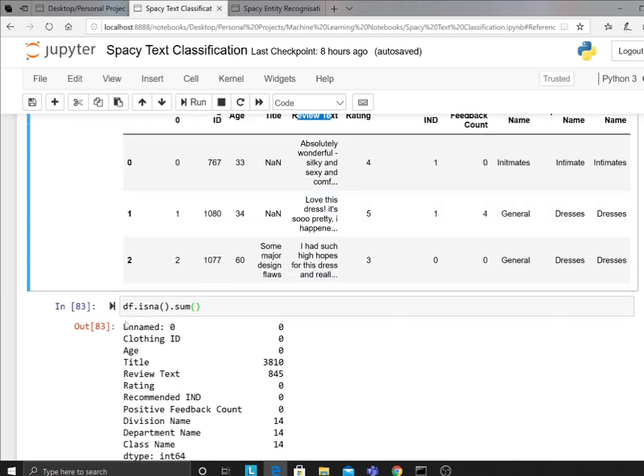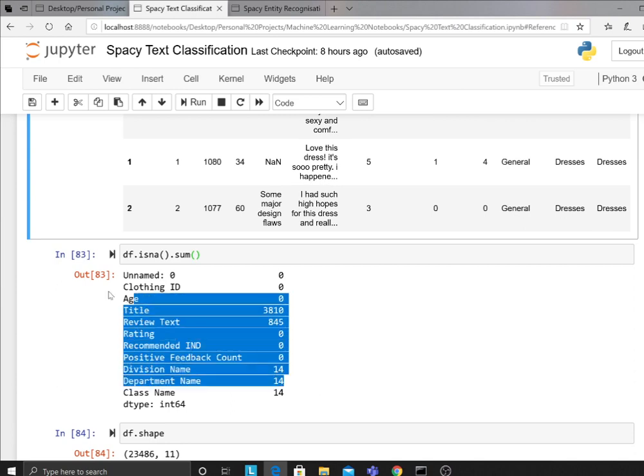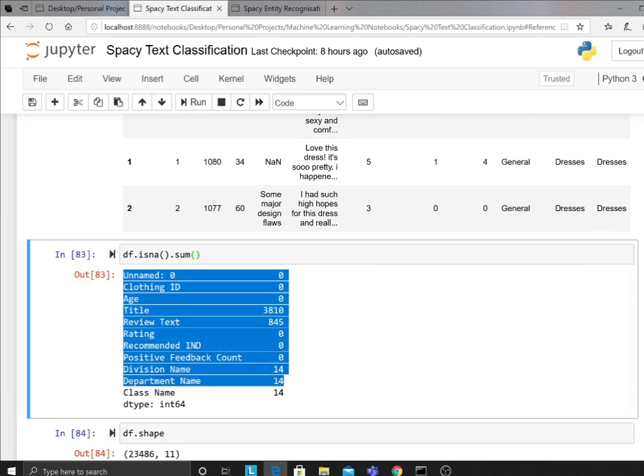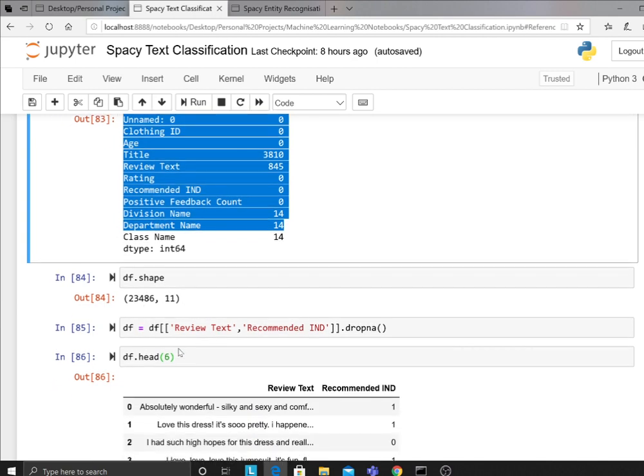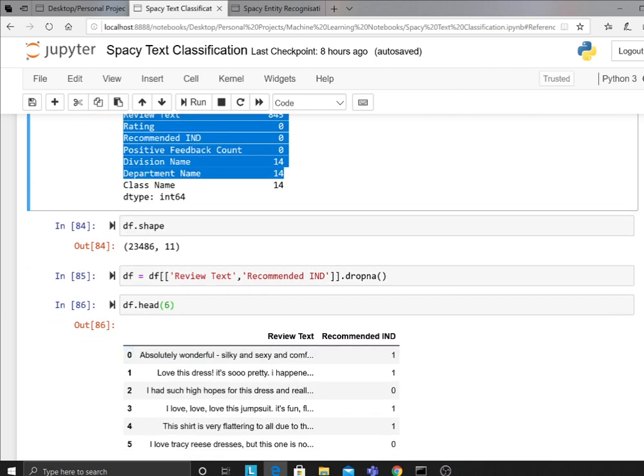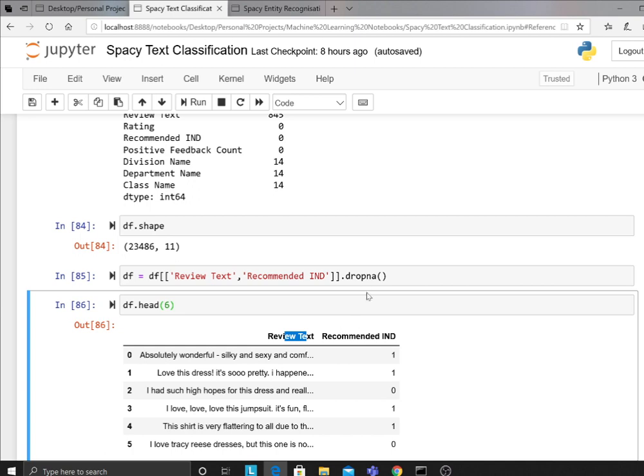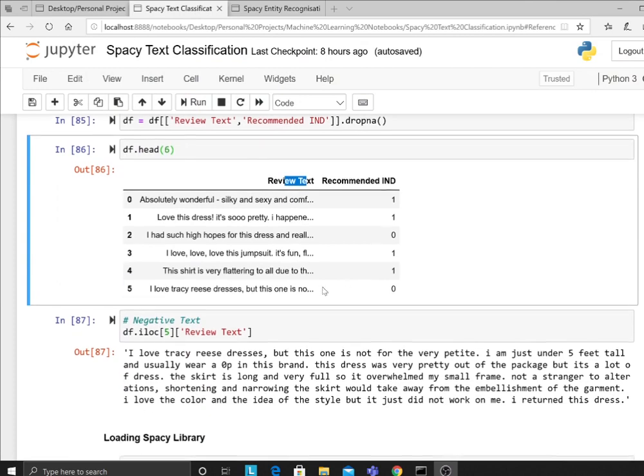Okay, that makes sense. So now I'm saying, hey, how many null values are there in this data set? So I try to do that. With df.shape, there are about 23,486 rows and 11 columns. For this example, I'm trying to grab the two columns, that is review text, and the labels. And I'm dropping all the NA values because, if there is an NA value, it's going to be a problem in your NLP model. So we did that, and I'm printing the head.